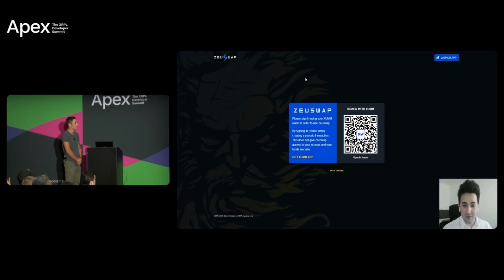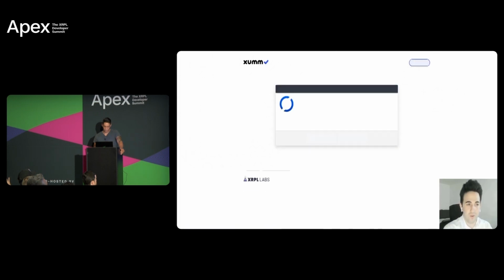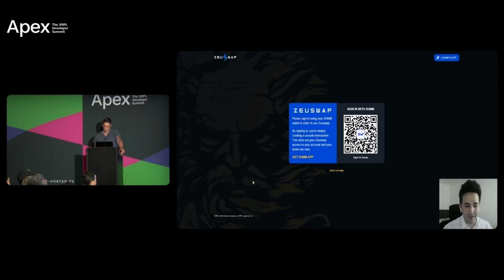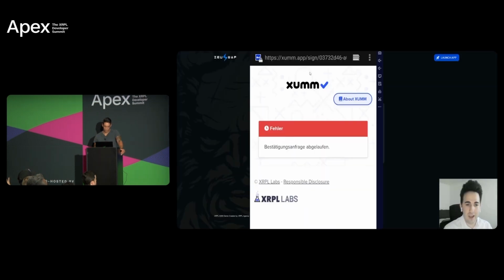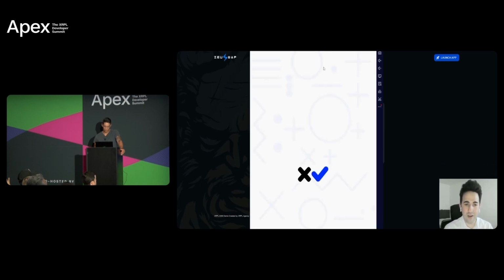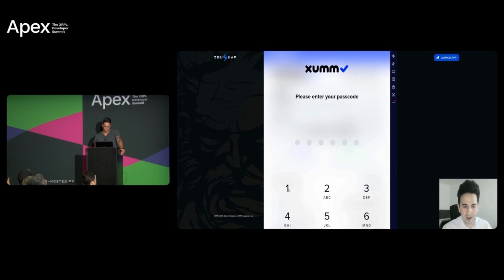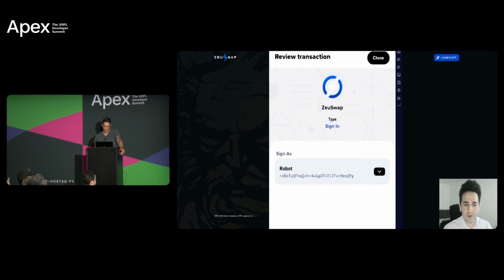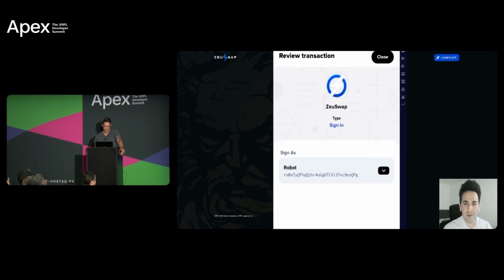Right now we are at the login page. This is just the default login you have with any application that is supporting a SUM login, so you can just see the QR code. I will now copy the link and paste the URL into the emulator, and now we can see in SUM, after entering my password, the account I'm right now using, and now I have to sign the transaction.